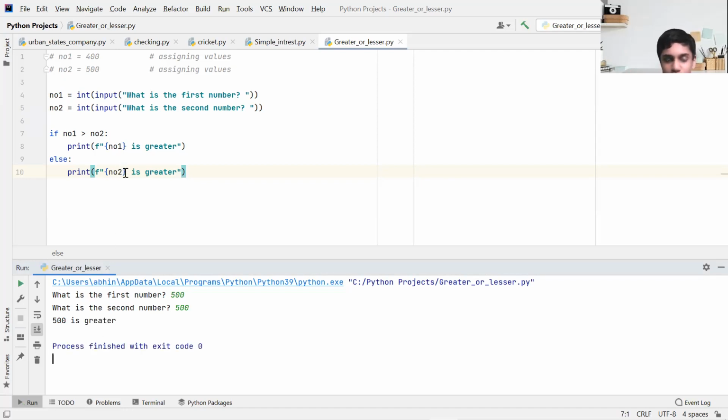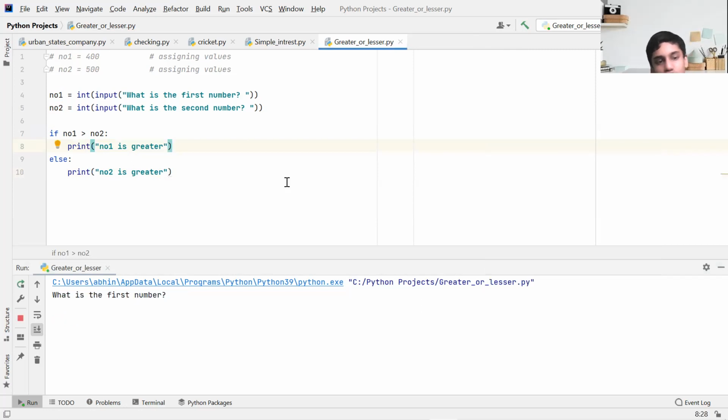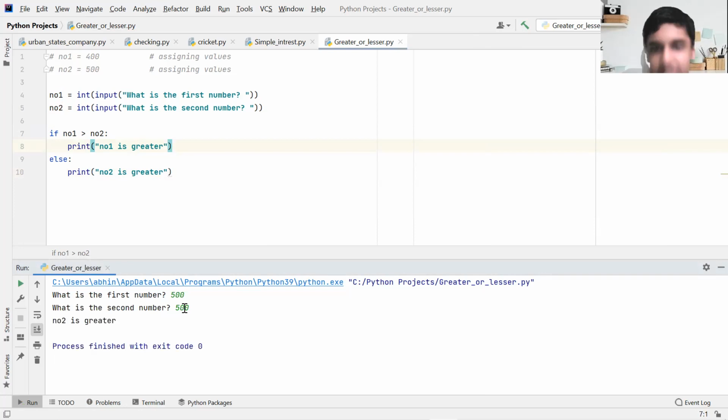I'll show you. I'm going to remove the replacement fields for now. Otherwise, you won't know which 500 we are talking about. It will clearly say no2. What is the first number? Let me give some input. 500, 500. no2 is greater.